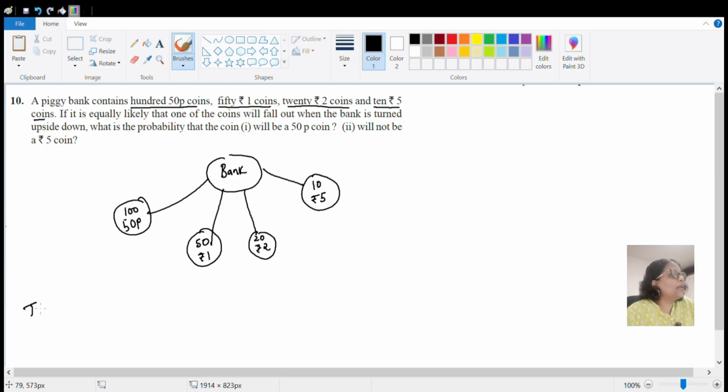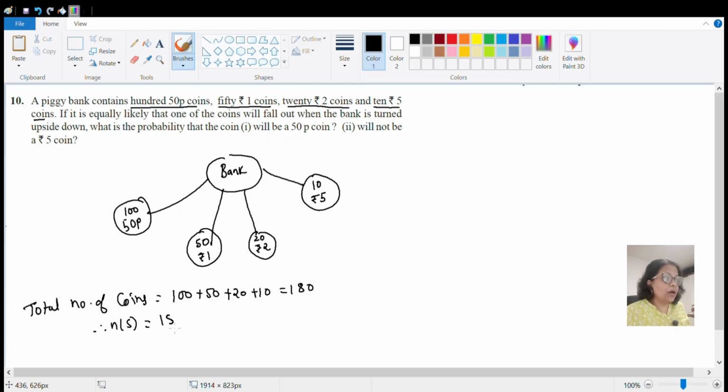So total number of coins will be 100 plus 50 plus 20 plus 10. So if you add them, it will become 180 coins, and therefore sample space, total number of outputs which is going to come, that is in the denominator, it will be 180.